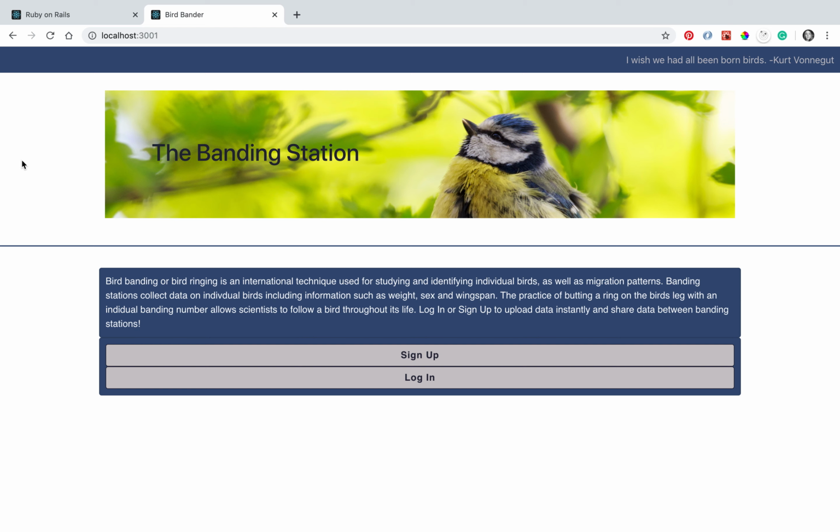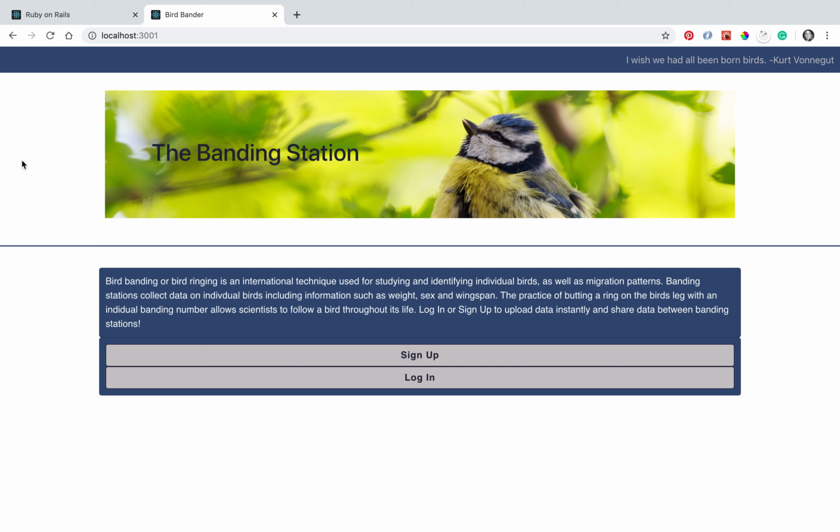Okay, welcome to my bird banding app. I created this because I was inspired by my grandmother, who was a bird bander when she was alive. The practice of bird banding is catching birds, usually in very large nets called mist nets, and putting a little bracelet on them that has a number and that can be used to track them.